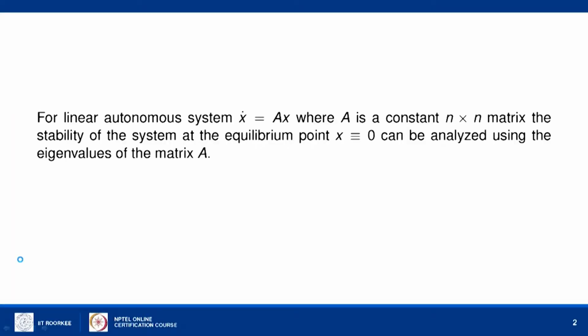In previous lectures on stability, Professor D.N. Pandey has described various theorems on stability of dynamical systems, especially on linear dynamical systems.